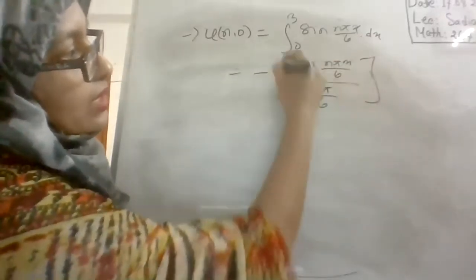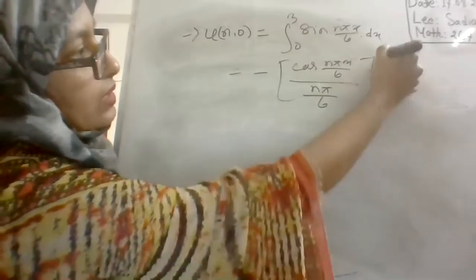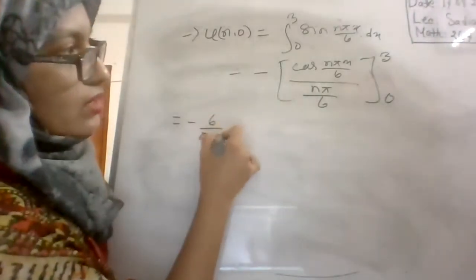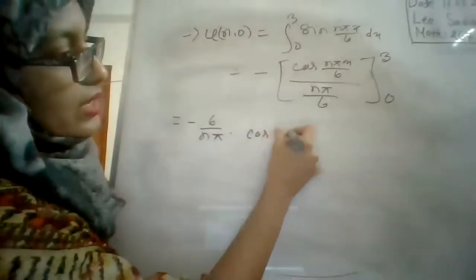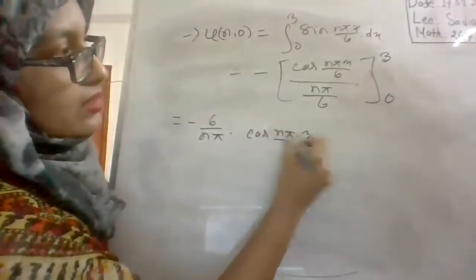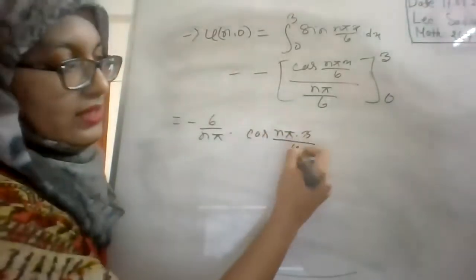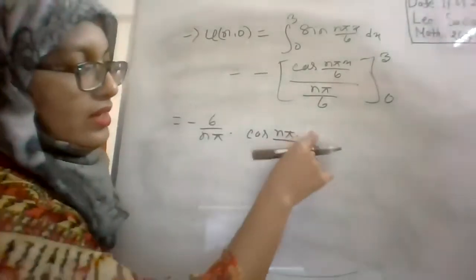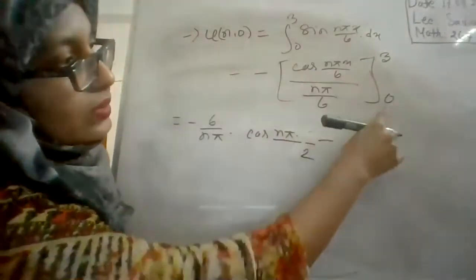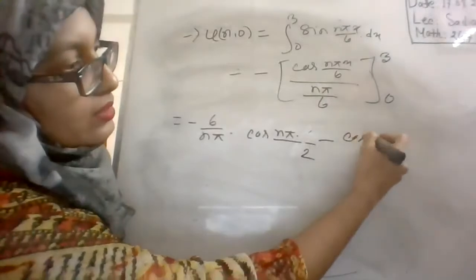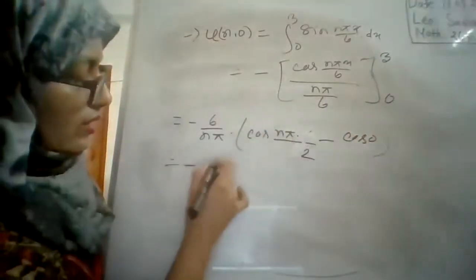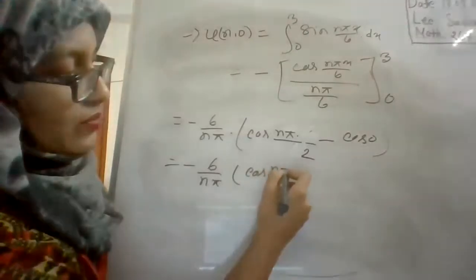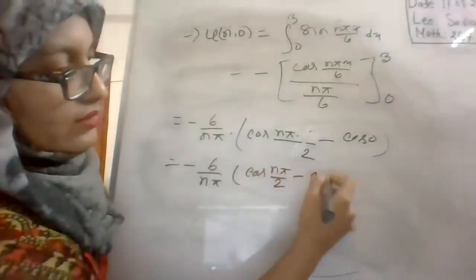And you have to use the upper and lower limit, right? So it will be minus 6 by n pi cos(n pi x by 6) with x equal to 3, which gives n pi by 2, and for the lower limit it will be cos 0. So the result is 6 by n pi, cos(n pi by 2) minus 1.